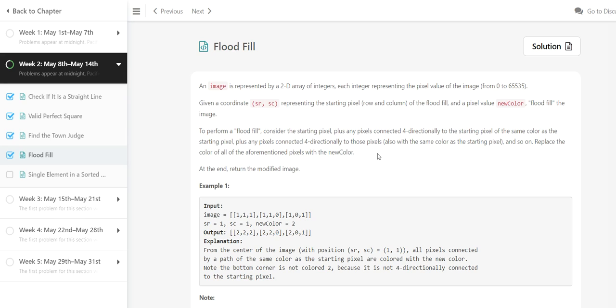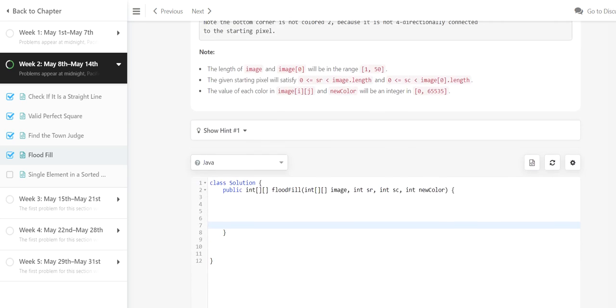So basically for this question we will write a depth first search, which recursively checks the neighbor of the point, and then you will check the neighbor of the neighbor of the neighbor, and then we will start replacing the value if it matches the starting point's value. So we will start coding the function.